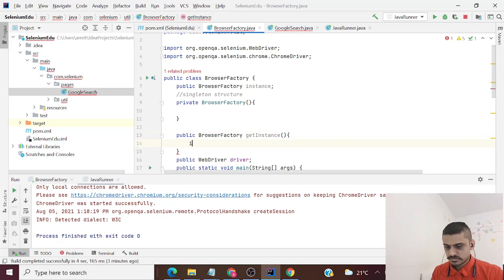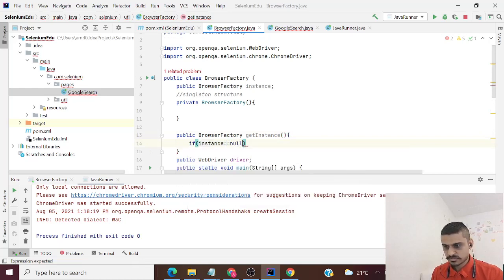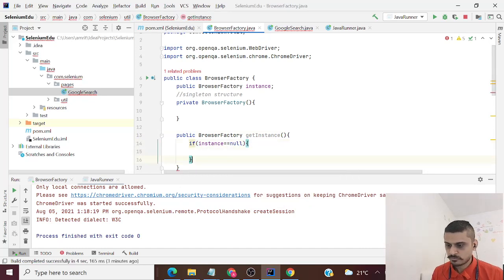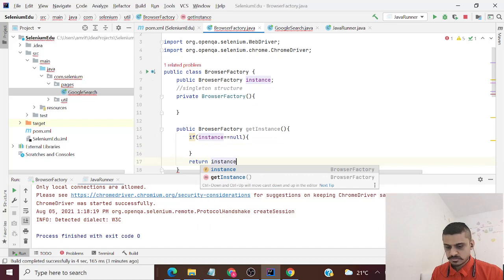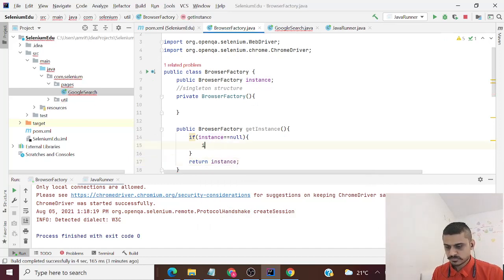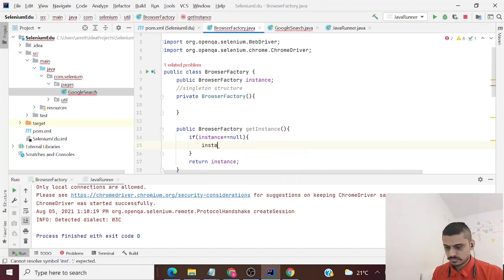What I'm going to check is, whenever somebody creates the object of this class, if the instance already exists in the memory, you pass on the same instance, else you create a new one. So instance would be new browser factory. So whenever I call this get instance method.